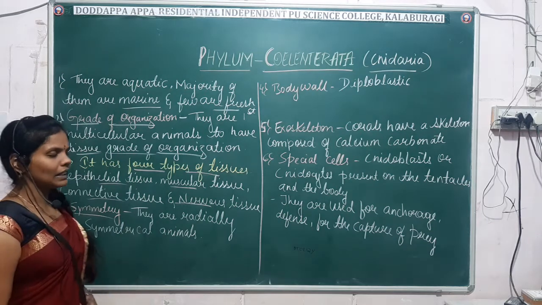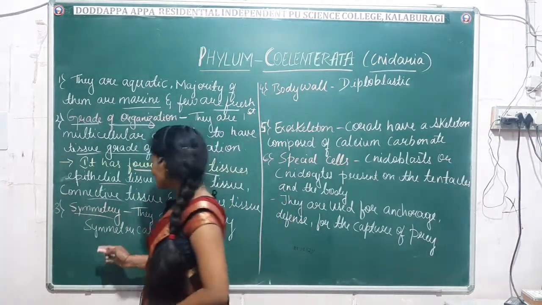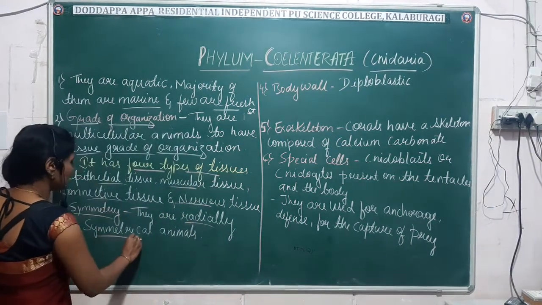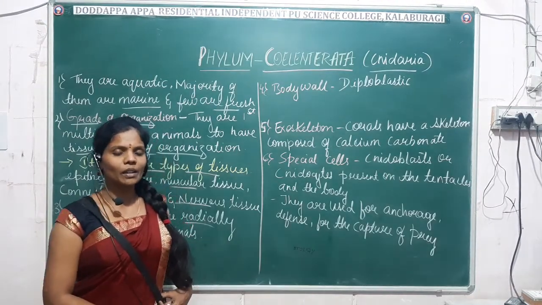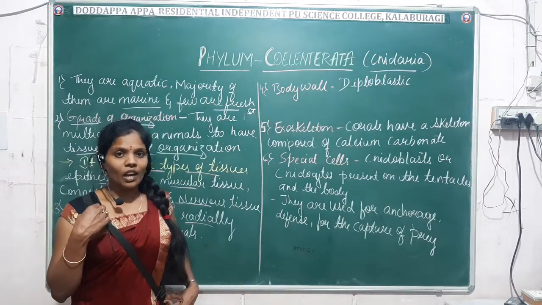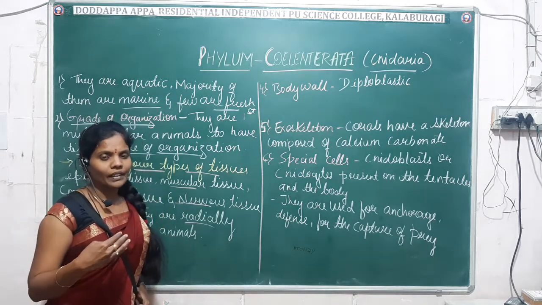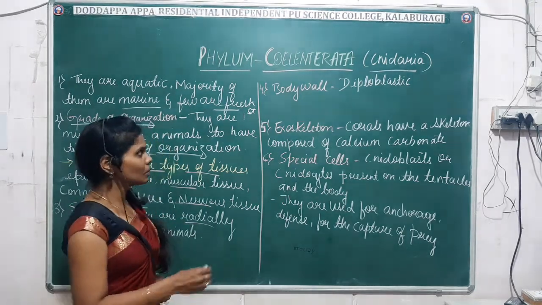Next comes the symmetry. Coelenterates exhibit radial symmetry. What type of symmetry do they exhibit? They show radial symmetry. They are radially symmetrical animals, which means the body can be divided into equal halves on the radial axis, or on any plane the body can be divided into equal parts.